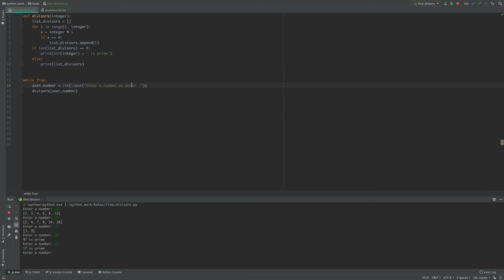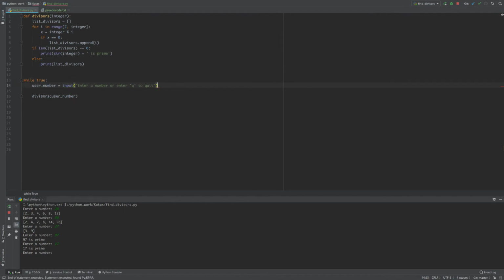Enter a number or enter Q to quit. If user number... oh, but that's going to be a problem, because Q is not an integer, but I formatted this as an integer.